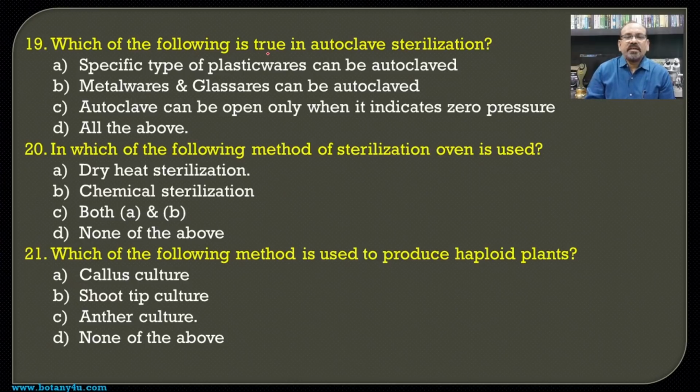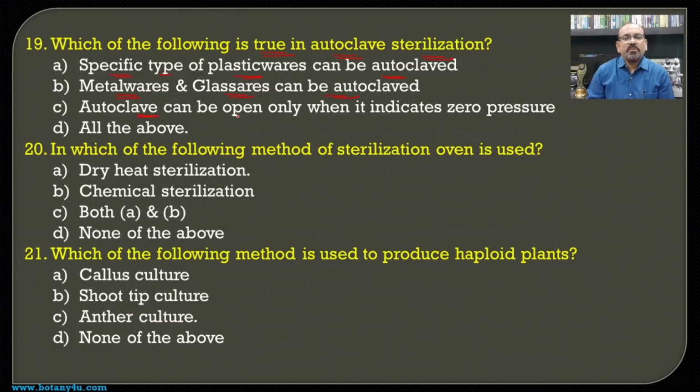Then which of the following is true in relation to autoclaving sterilization? The first one, specific types of plastic wares can be autoclaved, that is Teflon coated. Then metal wares and glass wares can be autoclaved. This is also true.